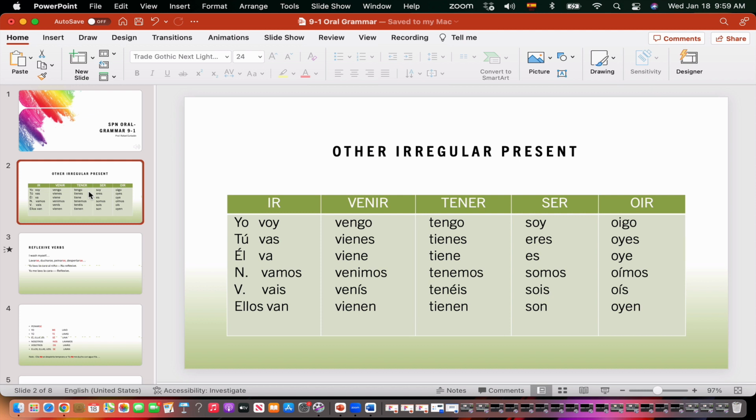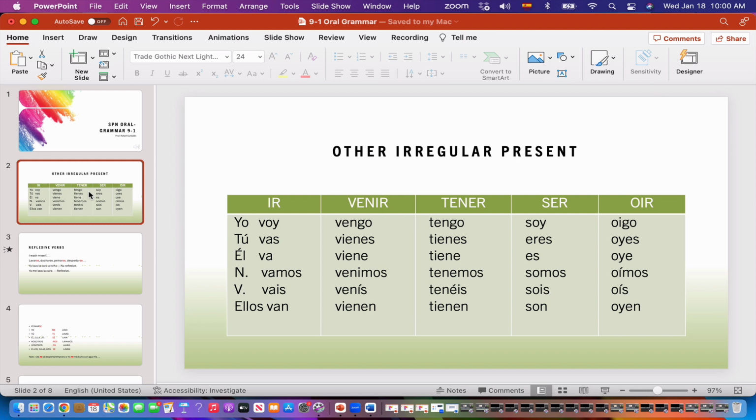I mean, if you see the way we conjugate the present tense, they are very irregular. So, for example, here is voy, vas, va, I go, you go, he goes. Nosotros vamos, vosotros vais, ellos van. Okay? The verb venir is vengo, vienes, viene, venimos, venís, vienen. And the verb tener is tengo, tienes, tiene, tenemos, tenéis, and tienen. The verb ser is soy, eres, es, somos, sois, son. And the verb oír is oigo, oyes, oye, oímos, oís, and oyen.